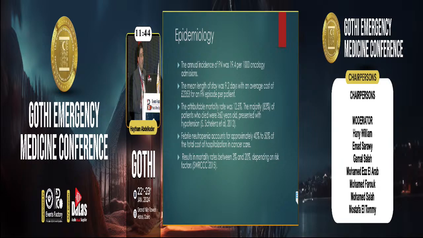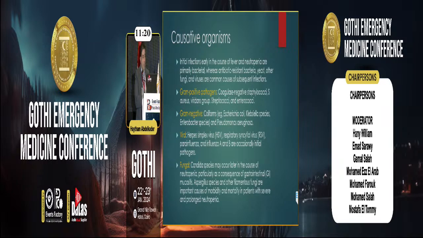And mortality of febrile neutropenia in one study is about 12.5%, which is a high incidence of mortality. So we have to focus the light on how to deal with this situation. In another study, mortality rates range between 3 to 20%, depending on the risk factors and other comorbid conditions in the patient. Usually the causative organisms may be gram-positive or gram-negative pathogens. It may be viral, and usually we focus on herpes simplex virus, herpes zoster virus, influenza and para-influenza.